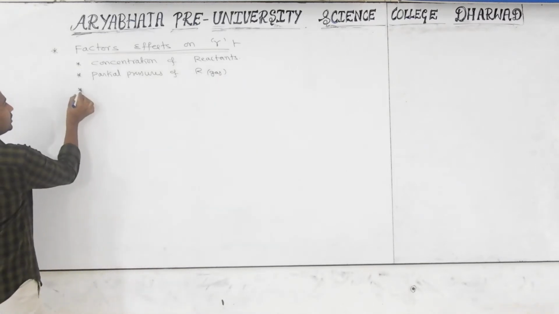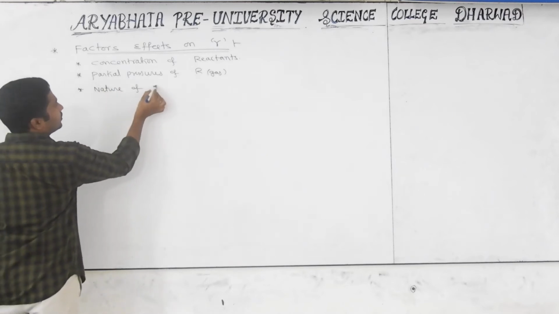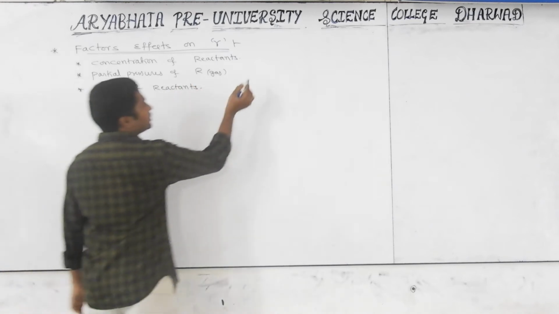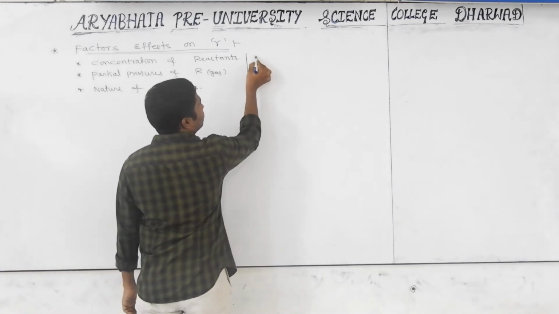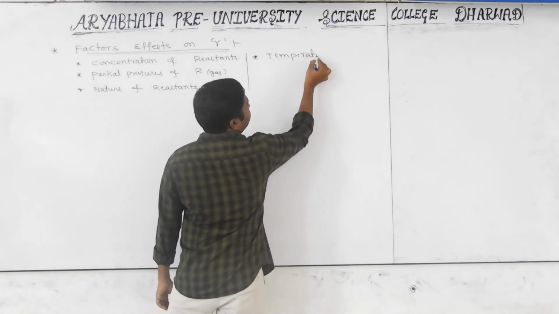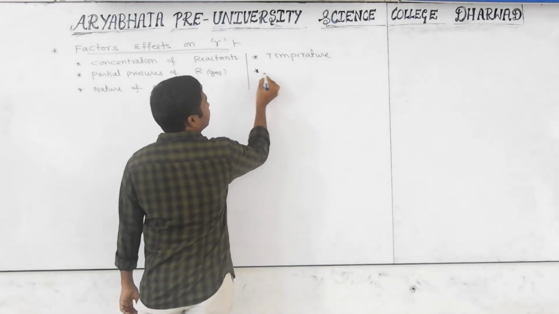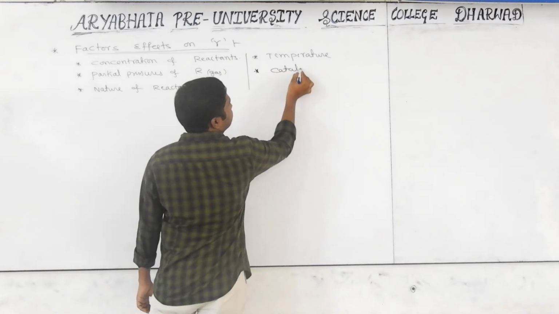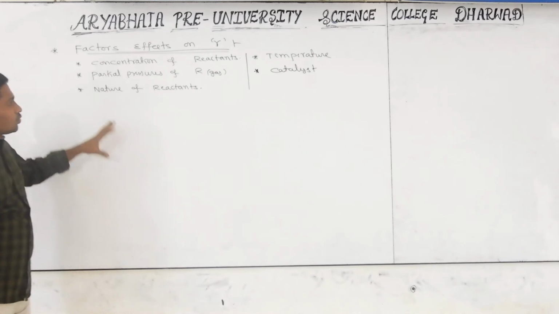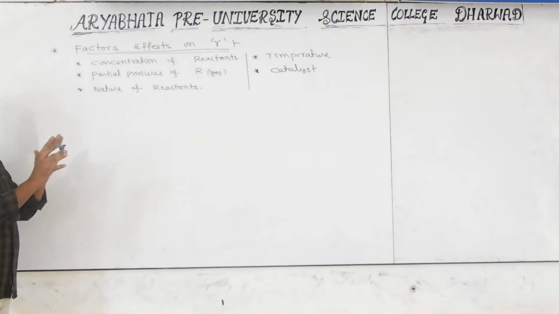And another thing we have to see is the nature of reactants. And the fourth factor, very important, is temperature. Temperature will also influence the speed of the reaction. Another factor is a catalyst. Yes, the speed of the reaction will also be changed by using a catalyst. These factors will influence the speed of the reaction. Now we are discussing them one by one very briefly.